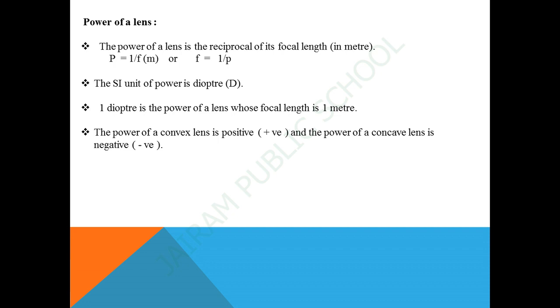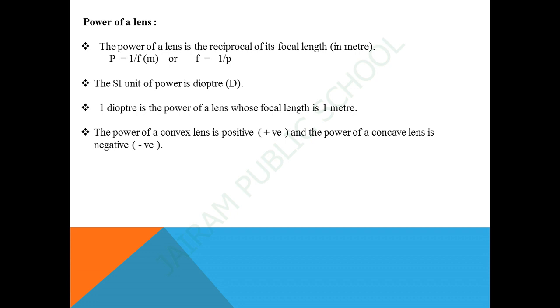Next, power of lens. The ability of a lens to converge or diverge light rays depends on its focal length. For example, a convex lens of a short focal length bends the light rays through large angles by focusing them closer to the optical center. Similarly, a concave lens of a very short focal length causes higher divergence than one with a longer focal length.